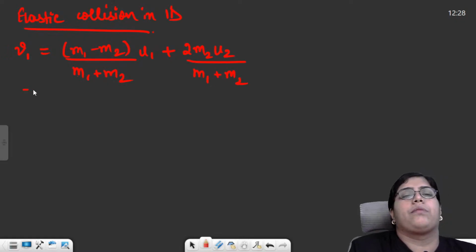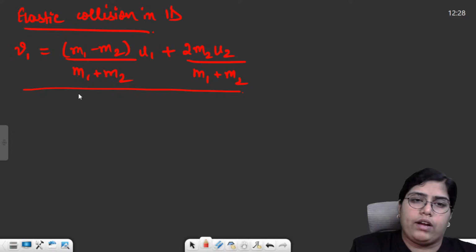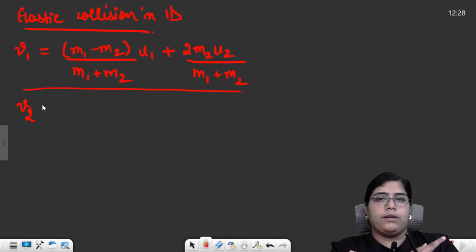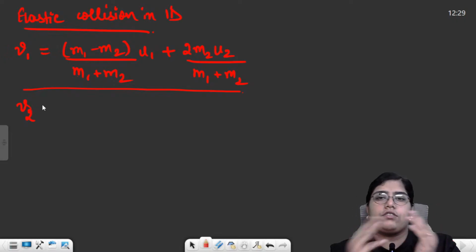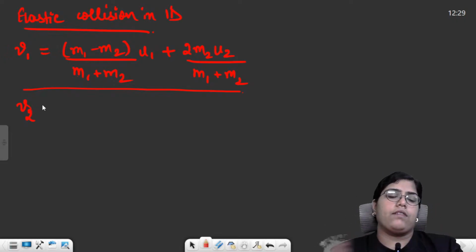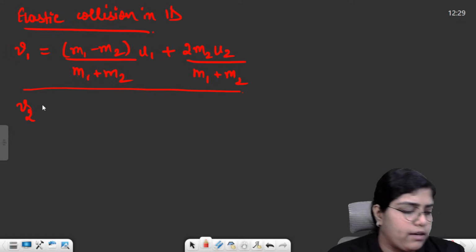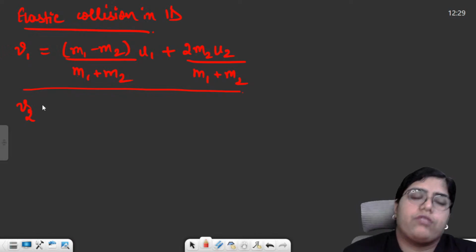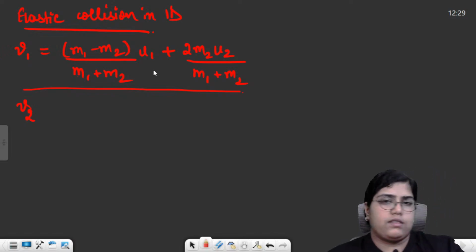You just need to remember the formula for v1. To find the formula for v2, you just swap the subscripts: replace 1 with 2 and 2 with 1. That would work. So this is the formula for v1 and v2 in elastic collision in 1D.